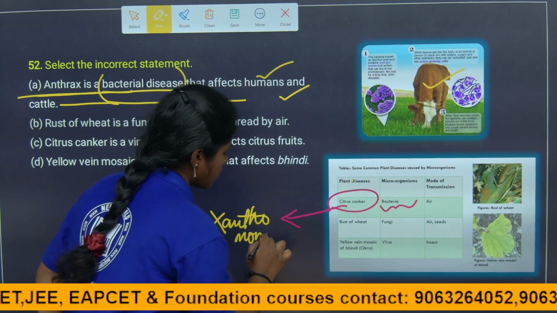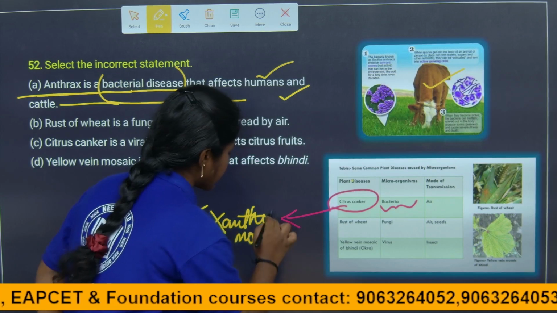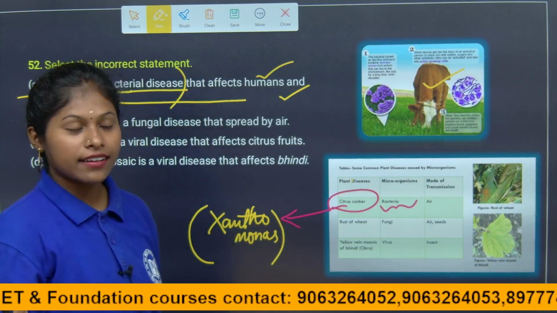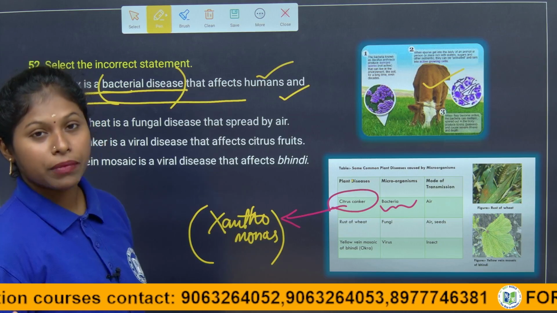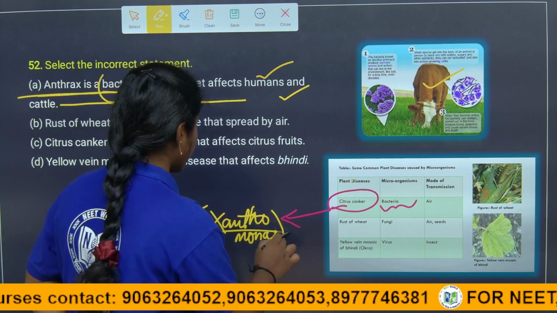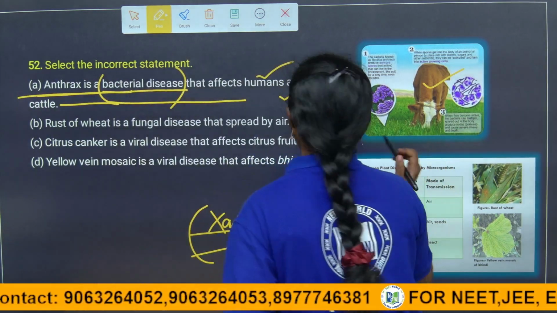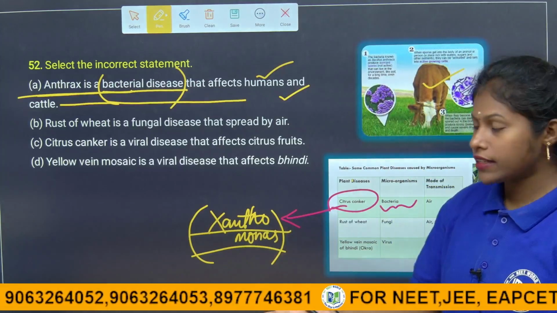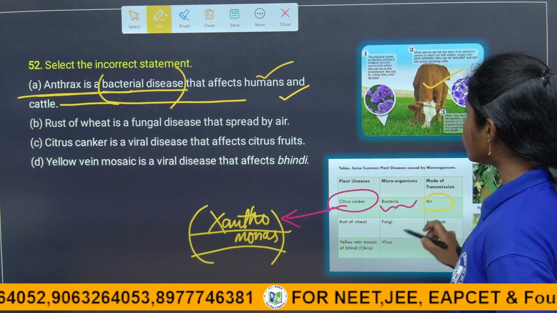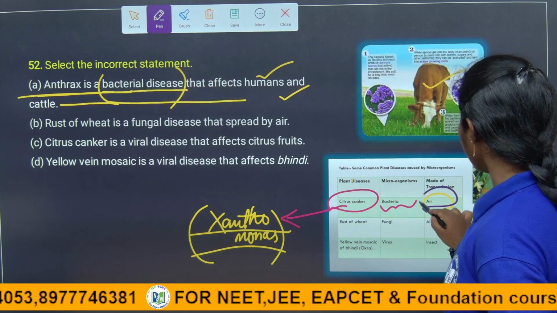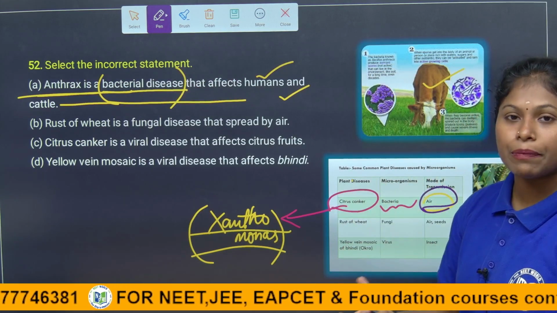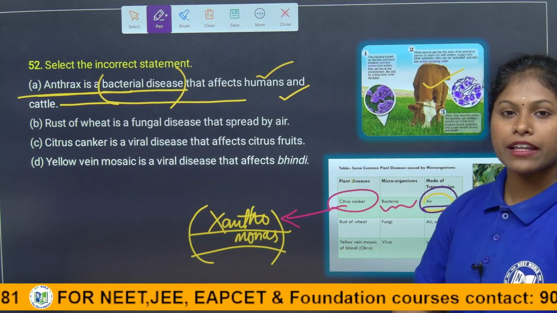Xanthomonas, bacterial species it is. So the citrus canker occurred by the bacteria, mainly by the species called Xanthomonas. The mode of transmission from one plant to another plant is through air. Through air, it is transmitting from an unhealthy plant to a healthy plant.